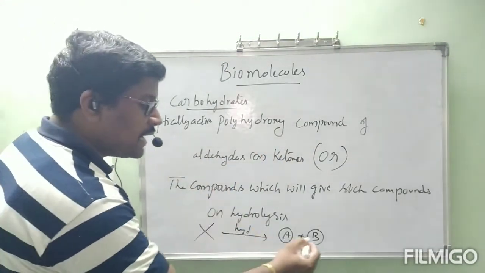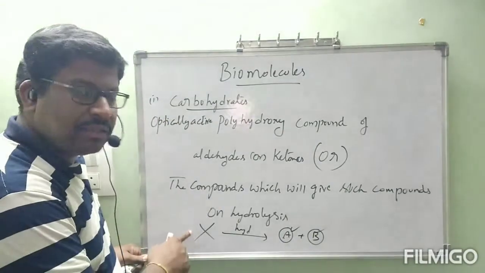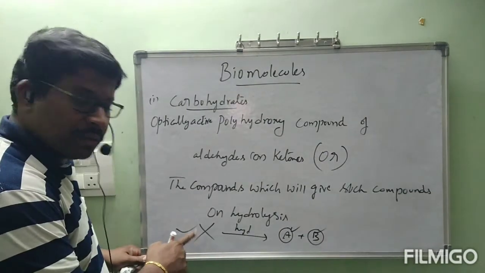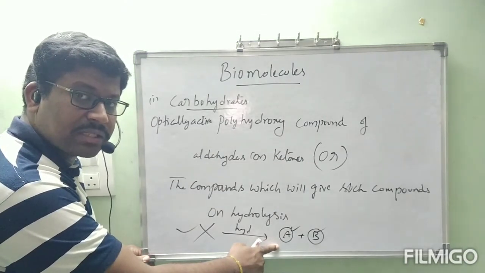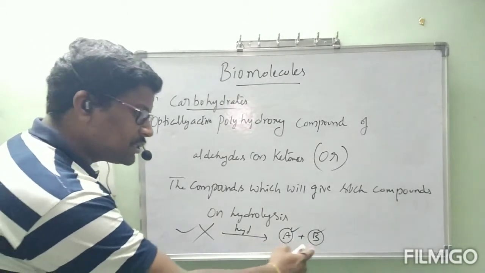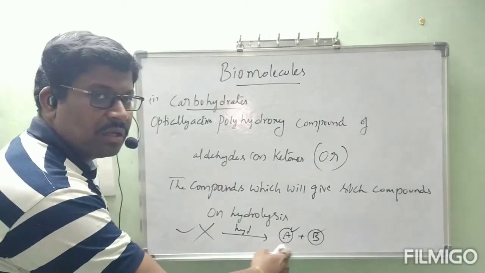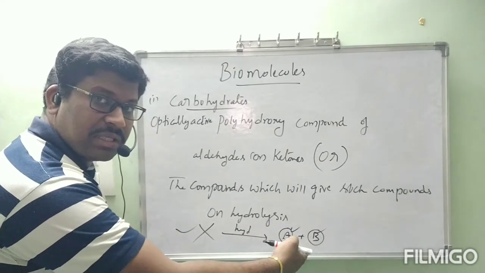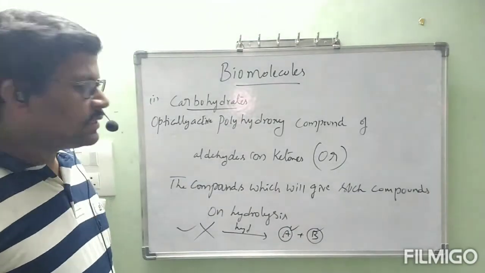These two are obtained by the hydrolysis of X, then X is also a carbohydrate. Those compounds are called carbohydrates, and the compounds which give such compounds on hydrolysis are also called carbohydrates.